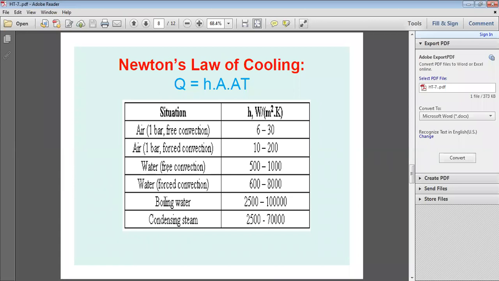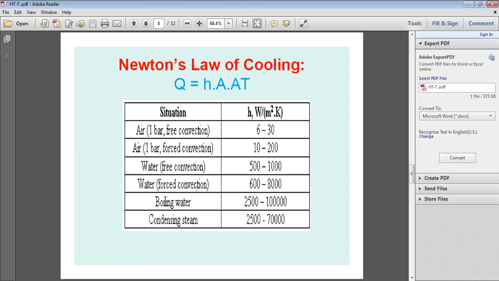For free convection with water as the working fluid, the convective heat transfer coefficient H will be between 500 and 1000 watt per meter square Kelvin. For forced convection of water, these values increase from 500 to 1000 up to 600 to 8000.